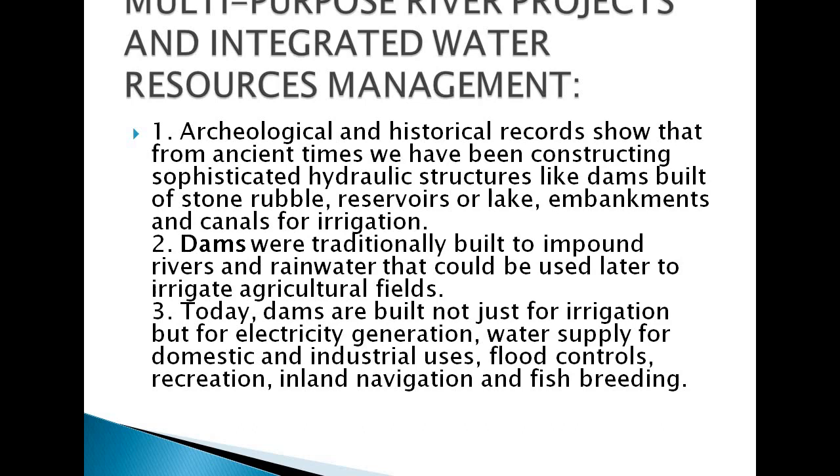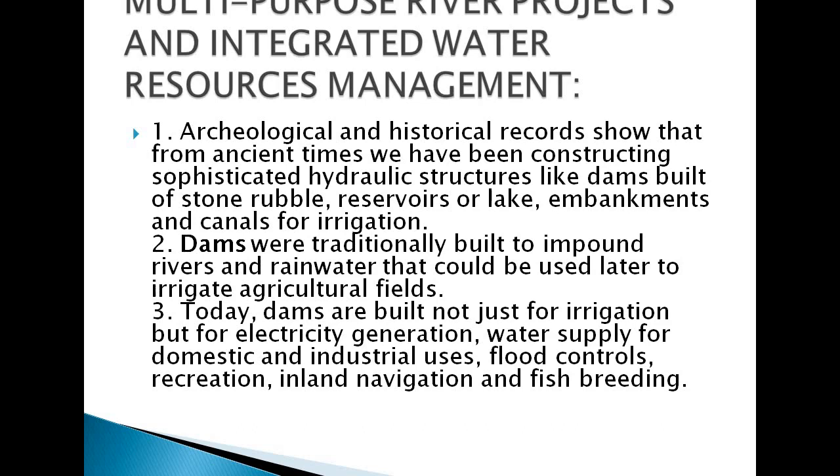So why has he talked about this? These multi-purpose river projects have been made to have certainty in water resources, so that they could help in generating a lot of things for India, and it could be safe for the future purpose as well.